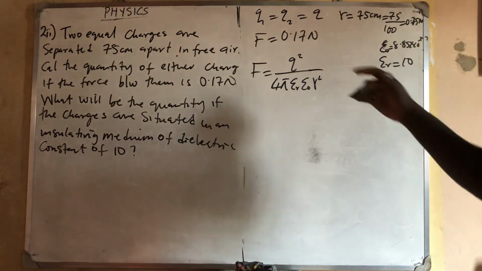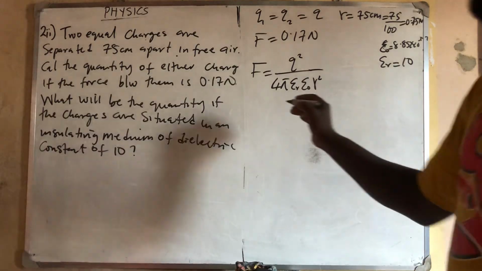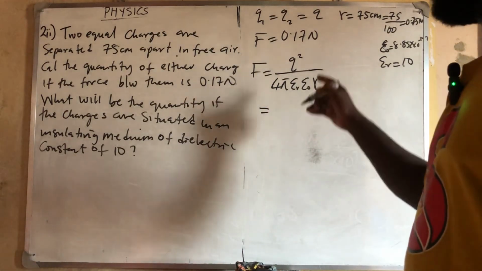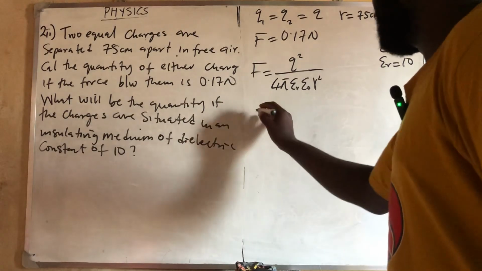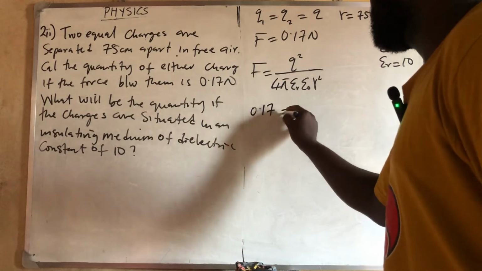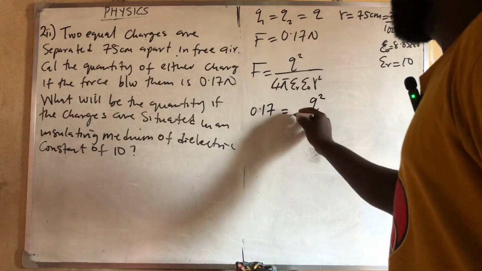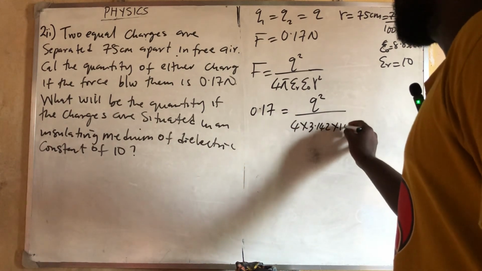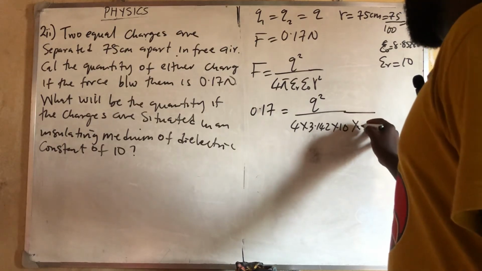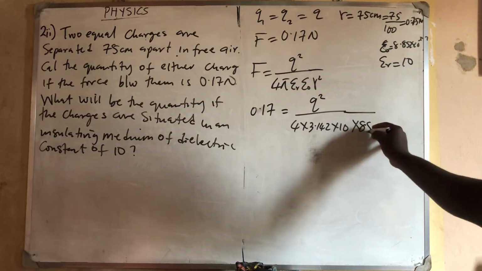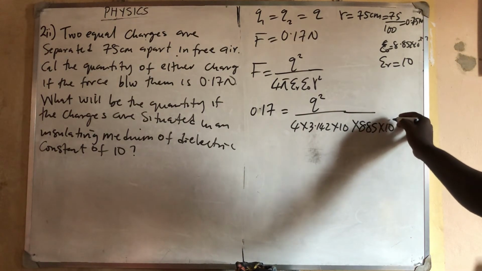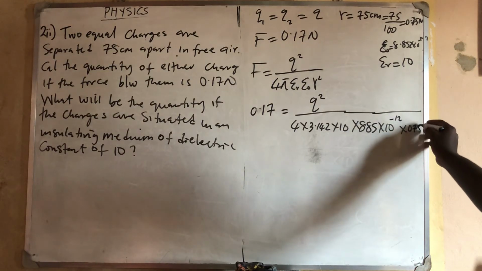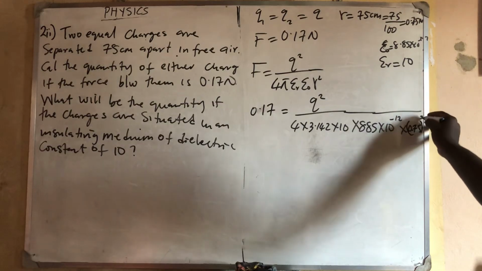But if ER is not given, then this one will not be here. So if you now put everybody, I have my 0.17 is equal to Q squared all over 4 times 3.142 times 10, then times 8.85 times 10 raised to power minus 12, then times 0.75 all squared.